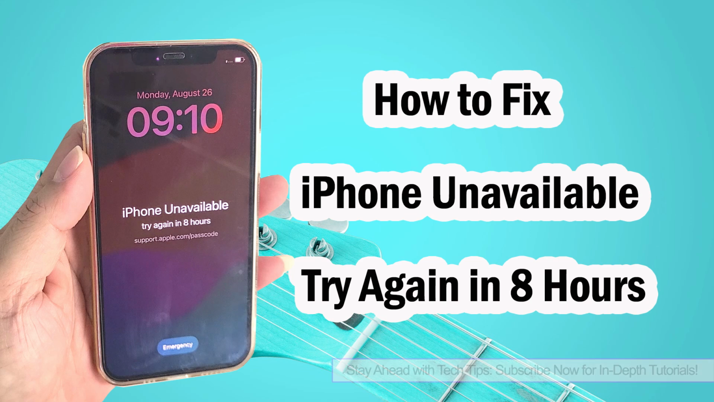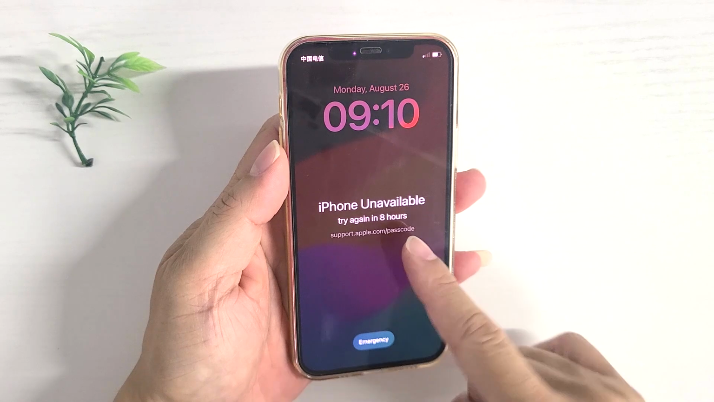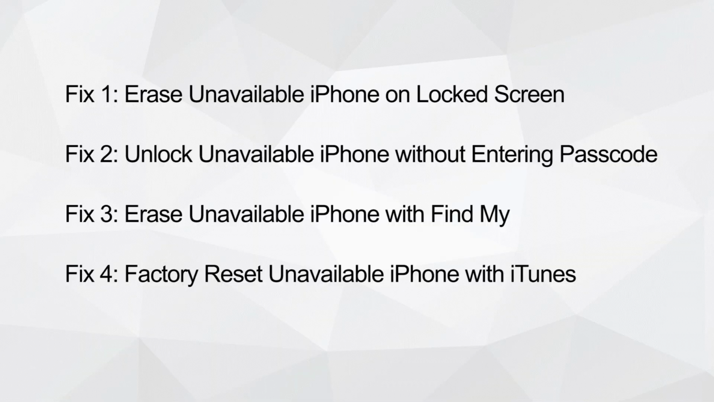How to fix iPhone unavailable. Try again in 8 hours. When your Apple device says, iPhone unavailable, try again in 8 hours, you may feel puzzled and worried. This guide will look at a number of ways to fix these issues.